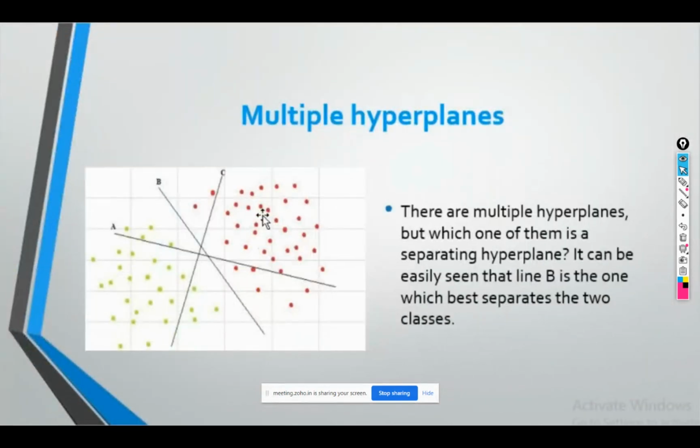So in this figure we have 3 different lines. We have multiple hyperplanes which can separate both the points, these yellow points and red points. And you can easily see from these points that the line B is the best which separates both the classes.